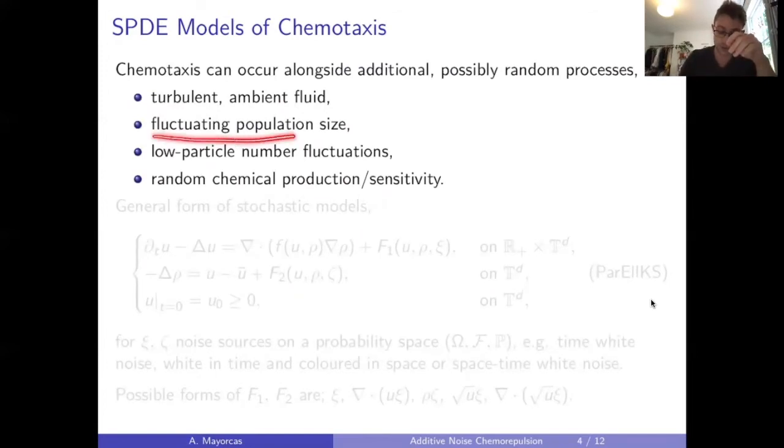Fluctuating population size, this can be because of growth and death effects in the population if they're organic organisms, or random failures, that kind of thing in other organisms or other agents.